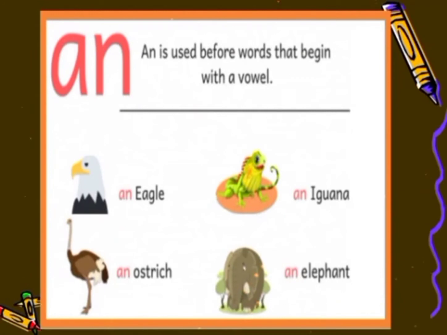Now let's learn about an. An is used before the words that begin with a vowel, like an eagle, an iguana, an ostrich, an elephant. Eagle, E, an. Iguana, I. Ostrich, O. Elephant, E. So all these are the vowel sounds. That's why we have used an before them.